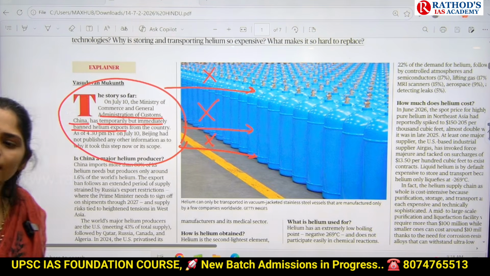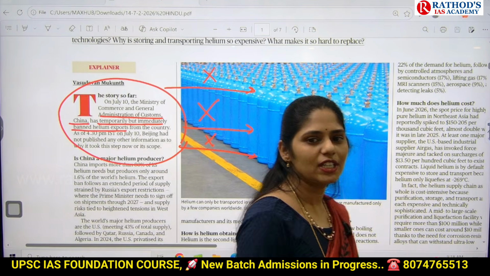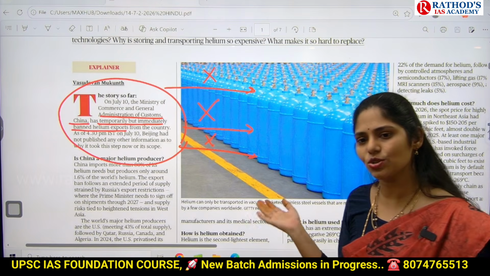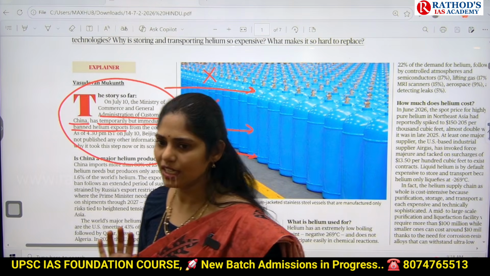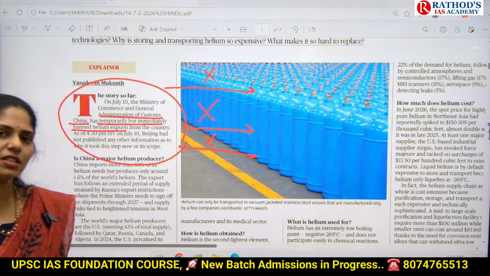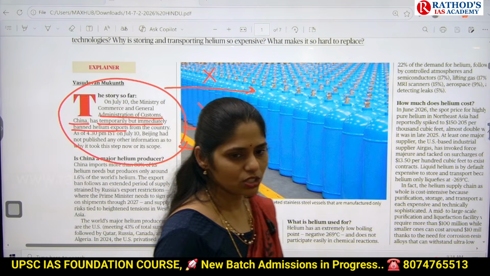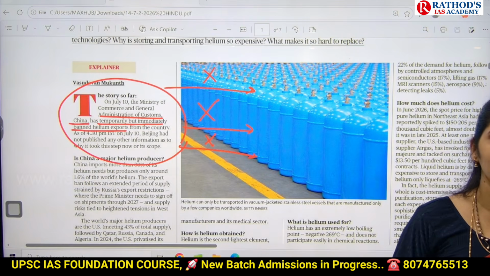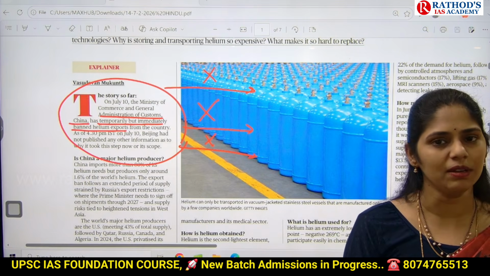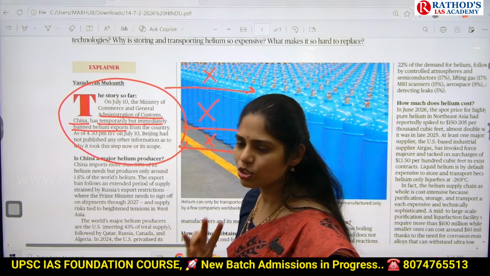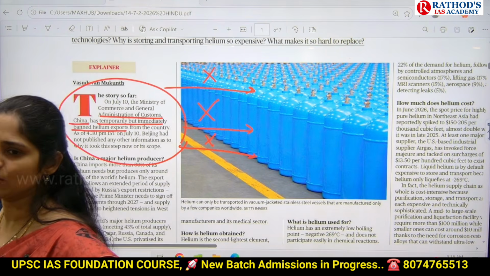So how can UPSC ask a question? Consider the following statements regarding helium. Under that it can give you statements and ask you to identify correct or incorrect statements, right? And the next type of question you can expect from prelims is: consider the following applications where we can use helium. Under that it can give 4 to 5 applications or uses of helium and ask you to identify correct or incorrect applications. So these are the 2 important prelims based questions.